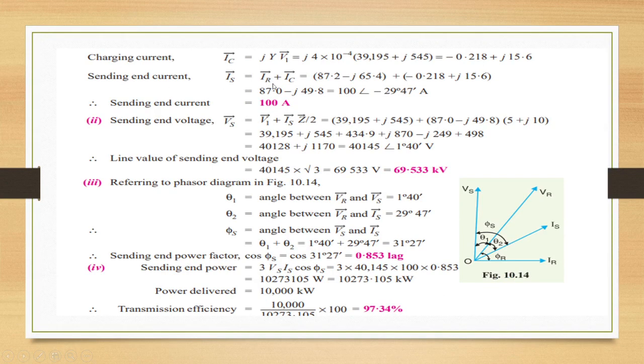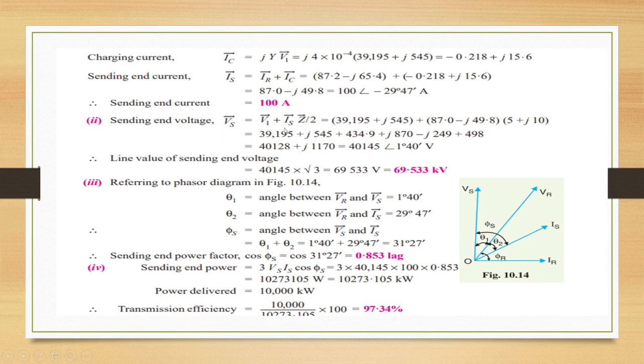Sending end current Is is IR plus IC. So substitute IR and IC values, and we are going to get it as 100 amps. So this sending end current is 100 amps. Now we have to calculate the sending end voltage.